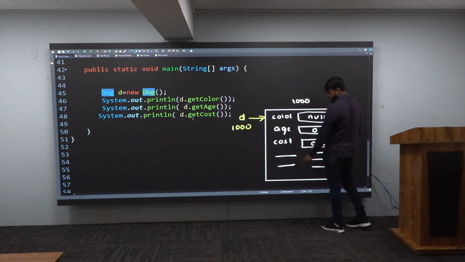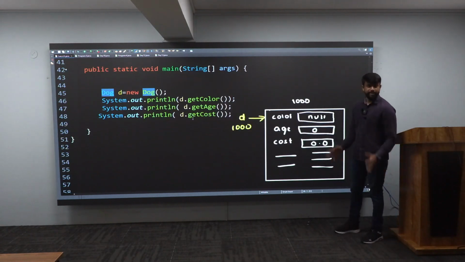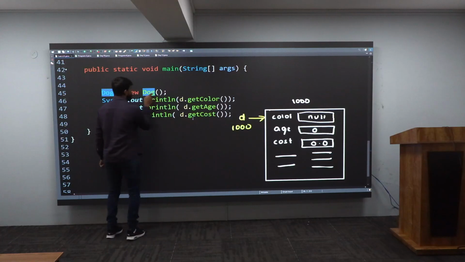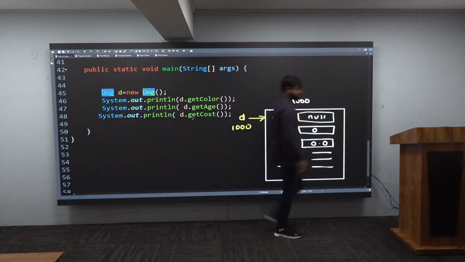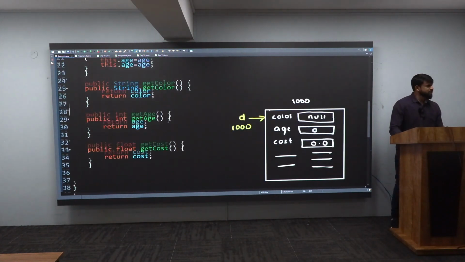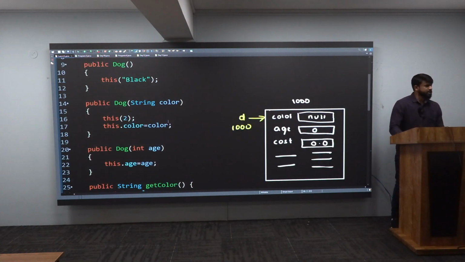Not only that, you have constructors and you have getters also. Very good. After this, the real story starts from here. Open bracket, close bracket, semicolon. What are you calling here? You're calling a constructor. Which constructor? Zero parameterized. Very good. Means inside the Dog class, there are a total of 3 constructors.